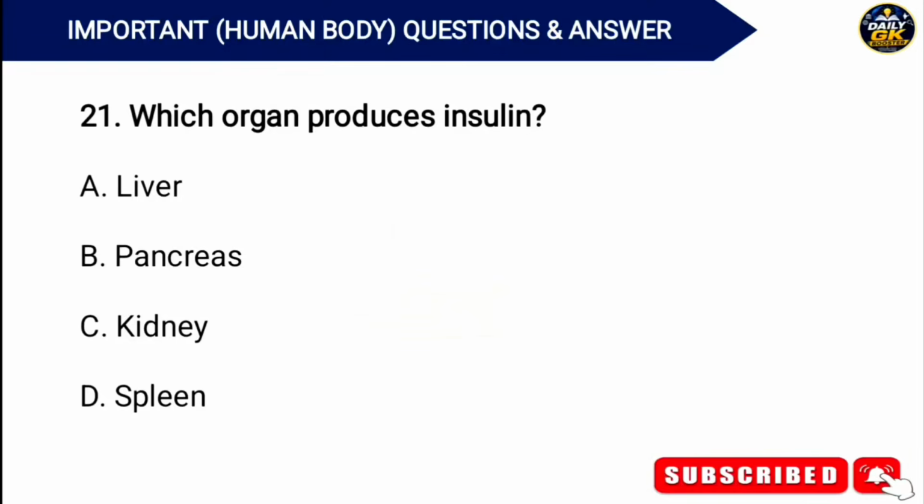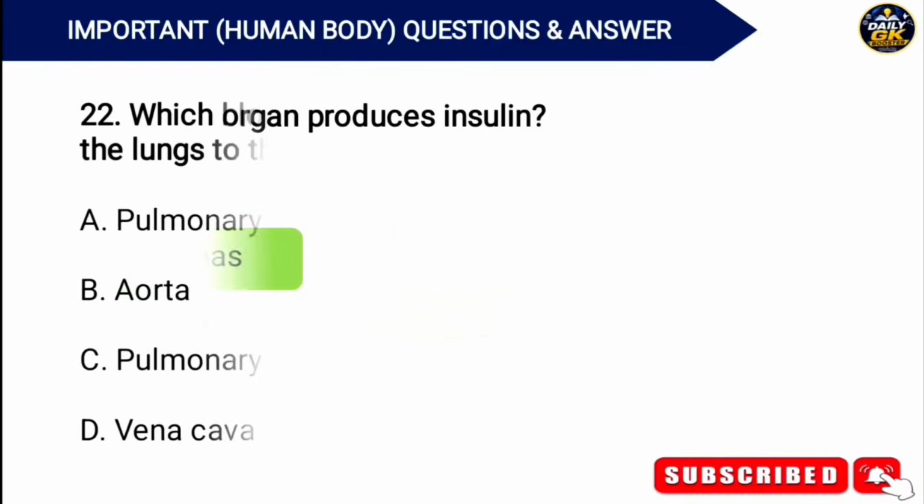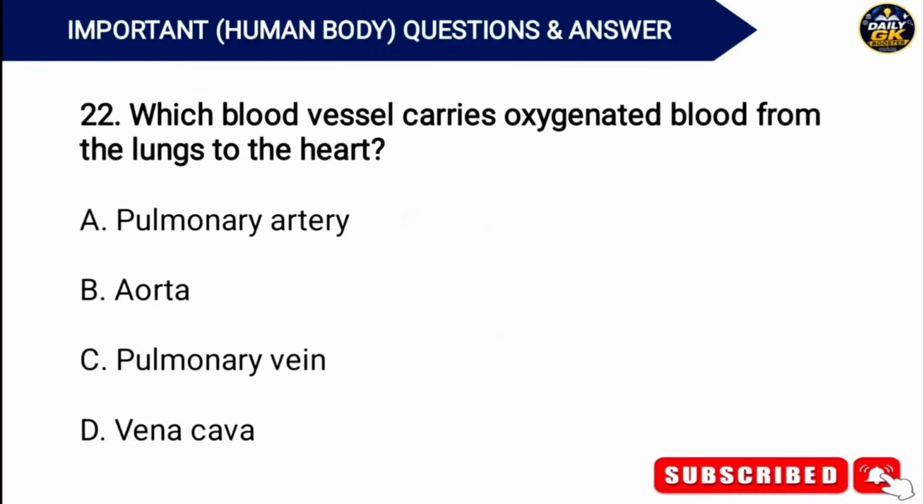Which organ produces insulin? Answer. Option B. Pancreas. Which blood vessel carries oxygenated blood from the lungs to the heart? Answer. Option C. Pulmonary vein.